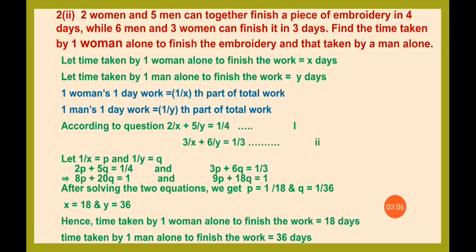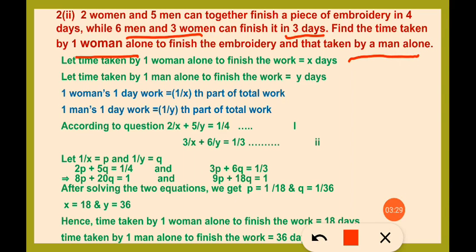Moving toward the second part, it says that 2 women and 5 men can finish a piece of work in 4 days, whereas 6 men and 3 women can finish the work in 3 days. We have to find out the time taken by one woman alone to finish the work and the time taken by one man alone to finish the work. So let the time taken by one woman alone to finish the work be x days and the time taken by one man alone be y days.